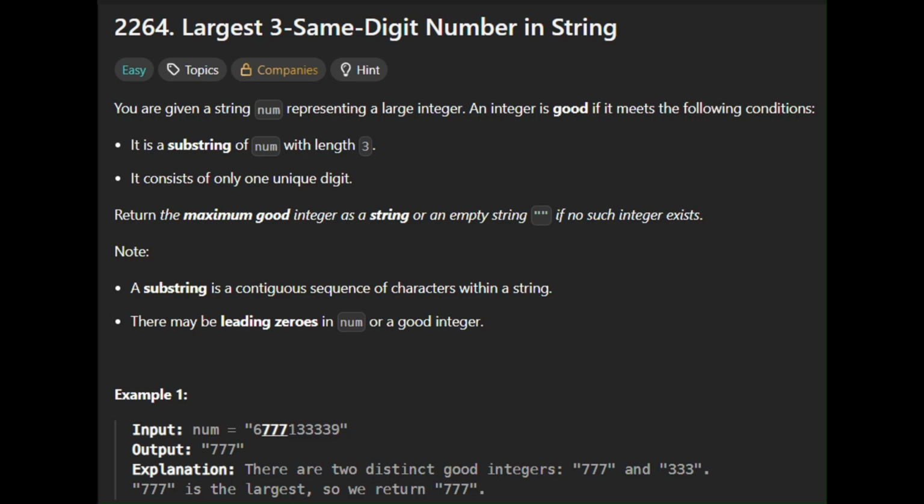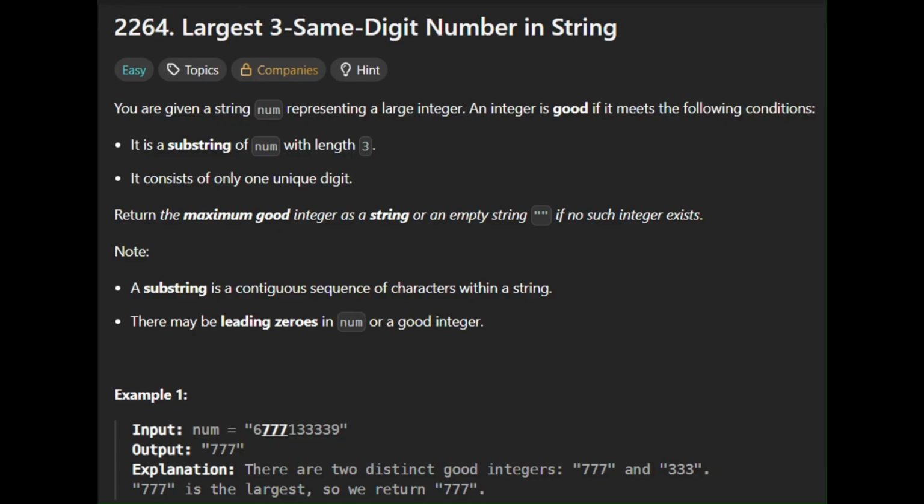Hello guys, in today's video we are going to solve LeetCode question number 2264, largest three same digit number in a string. You are given a string num representing a large integer. An integer is good if it meets the following conditions. It is a substring of num with length 3. It consists of only one unique digit. Return the maximum good integer as a string or an empty string if no such integers exist.